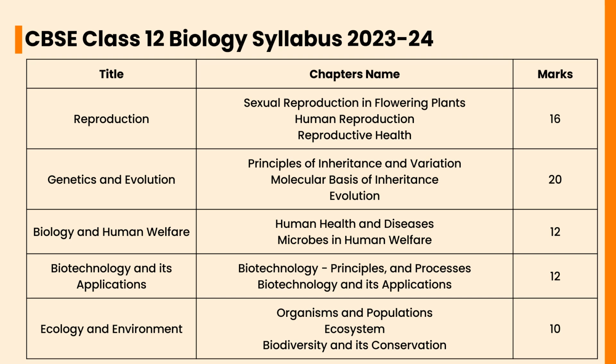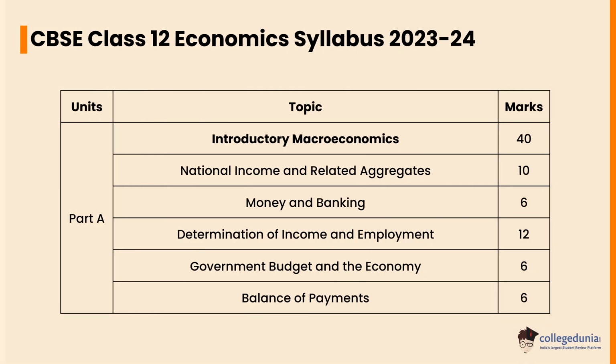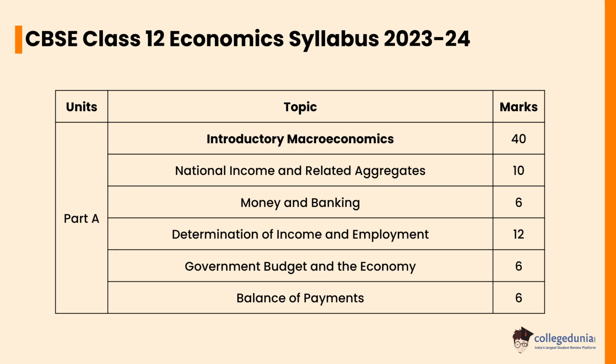In Biology and Human Welfare, Human Health and Disease and Microbes in Human Welfare will carry a weightage of 12 marks. In Biotechnology and its Applications, Biotechnology Principles and Processes and Biotechnology and its Applications will carry a weightage of 12 marks. In Ecology and Environment, Organisms and Populations, Ecosystem, Biodiversity and its Conservation will carry a weightage of 10 marks. Let's check the CBSE Class 12 Economics Syllabus 2023 to 2024.